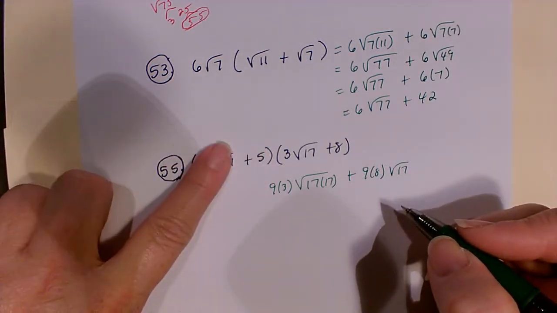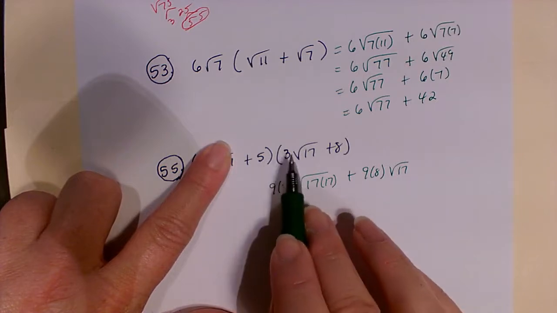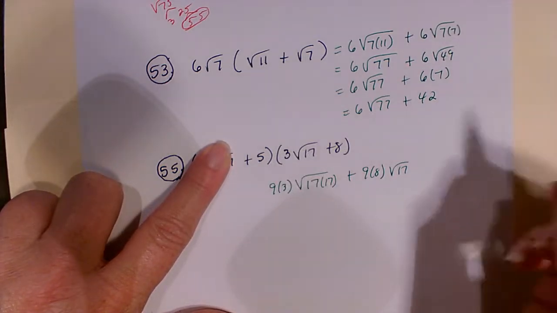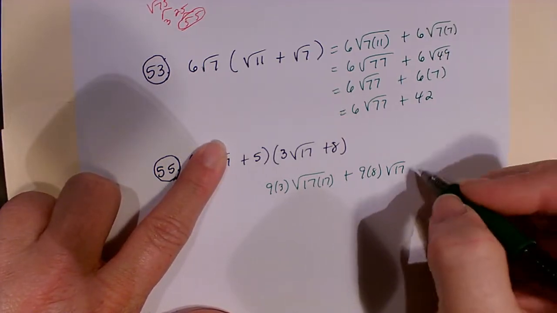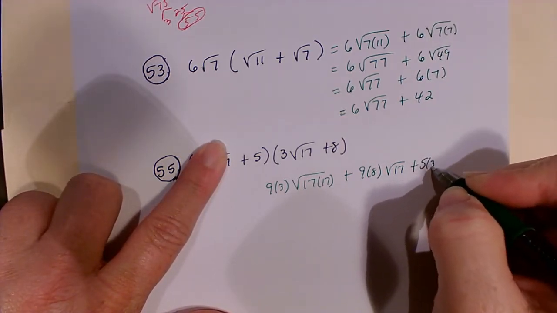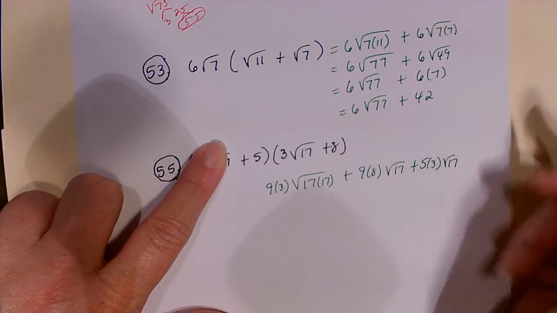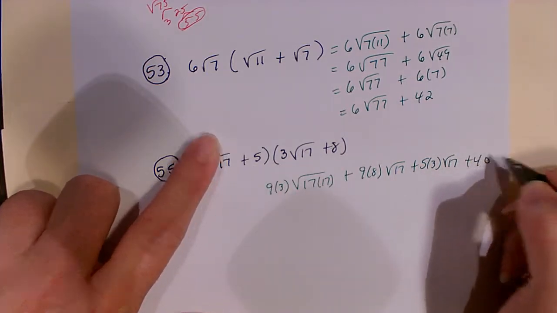Then I've got 5 times 3 times the square root of 17, plus 5 times 8, which will get me 40.